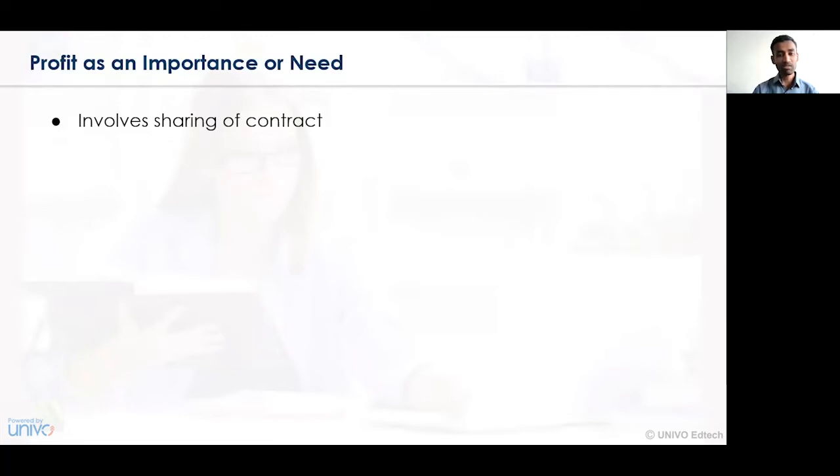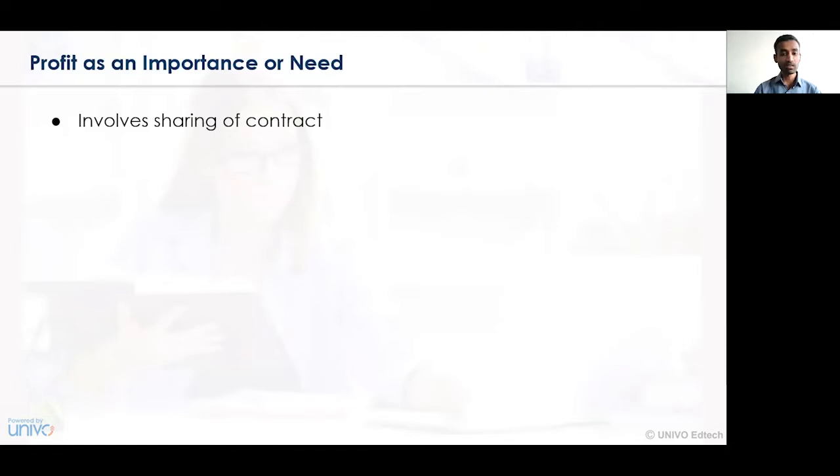Now, what is the importance or need of profit in a reinsurance contract? Whenever a particular transaction is being undertaken, at every stage everyone is looking for a certain amount of earning. That earning which an individual company or a businessman is looking for is profit. This profit involves sharing, so sharing of profit between the insurance company and the reinsurance company is essentially required.